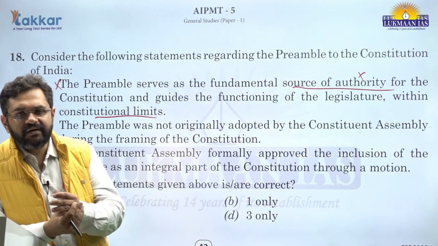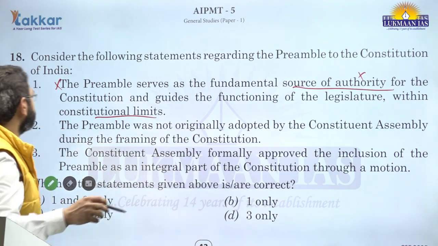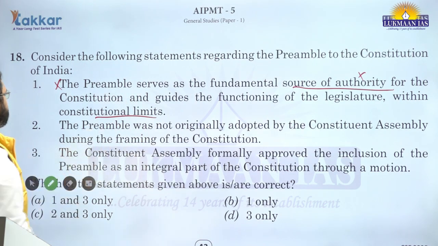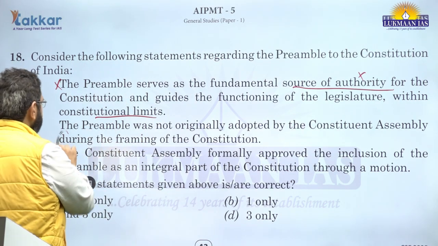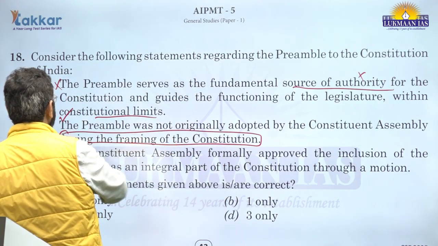So preamble is something that is not enforceable by the court of law. The preamble was not originally adopted by the Constituent Assembly during the framing of the Constitution. That is correct.